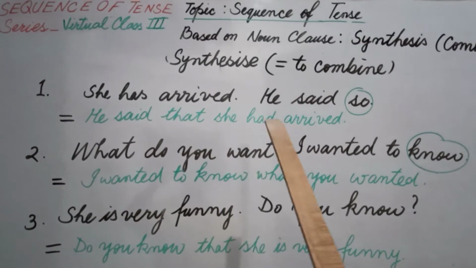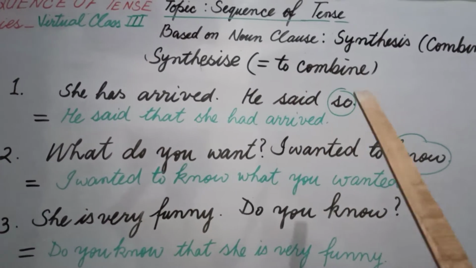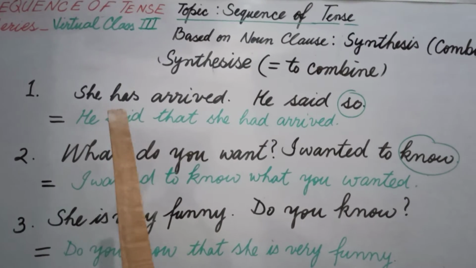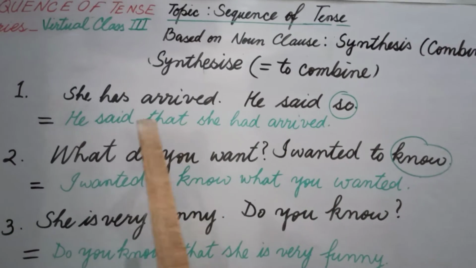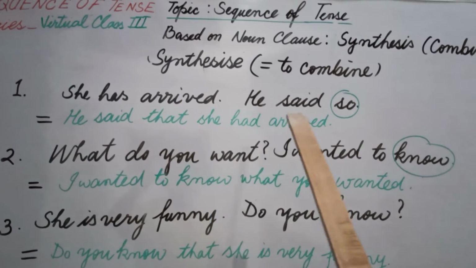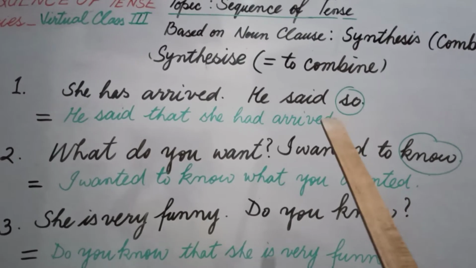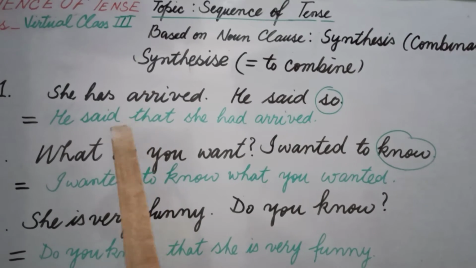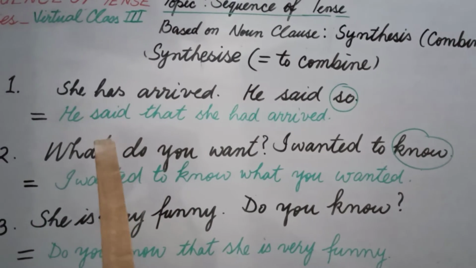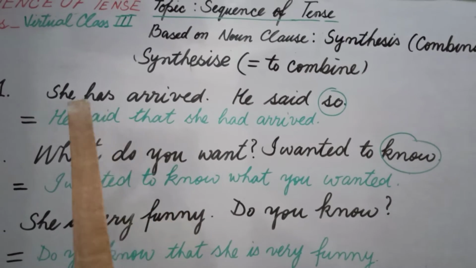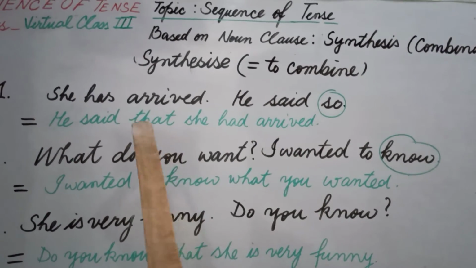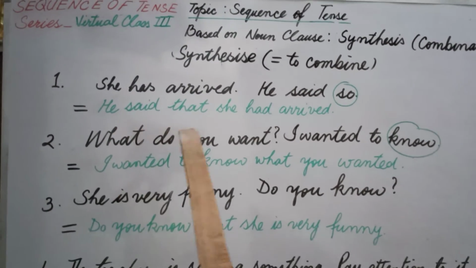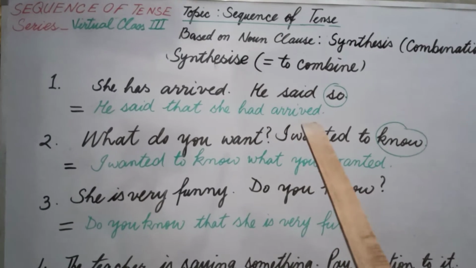He has arrived, he said so. This word so expresses the full expression of this sentence. He had said so. What so? She has arrived. That's why, based on that sentence that expresses the other sentence fully, we write this in the beginning. He said that she has arrived, and has is changed into had because of the second form. That's why the combination is he said that she had arrived.